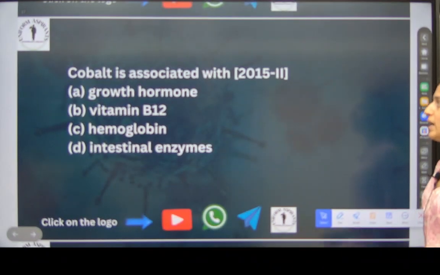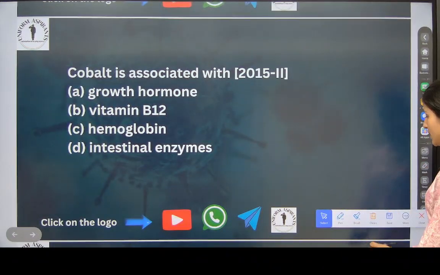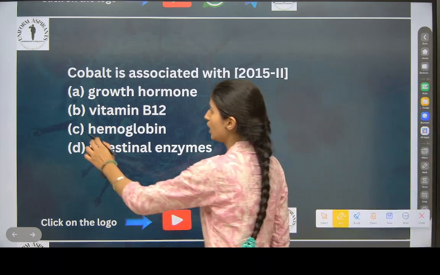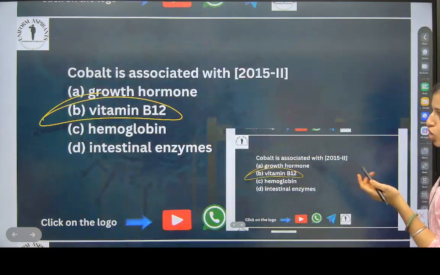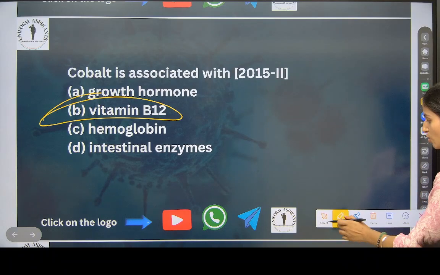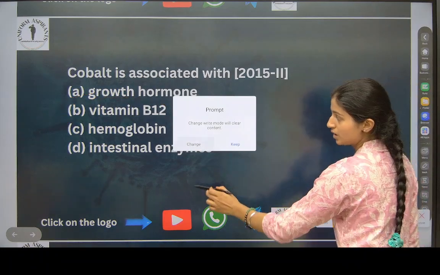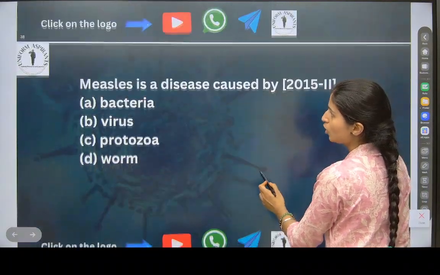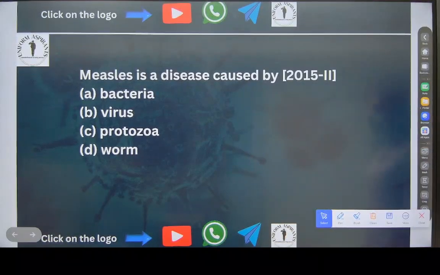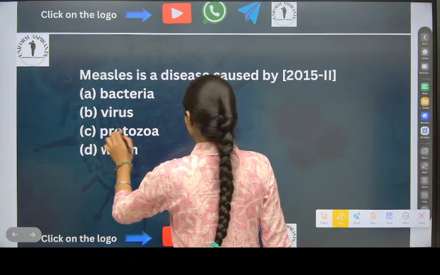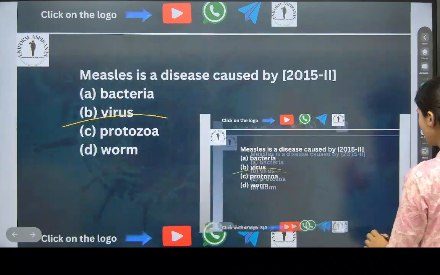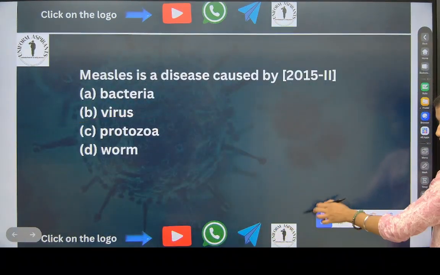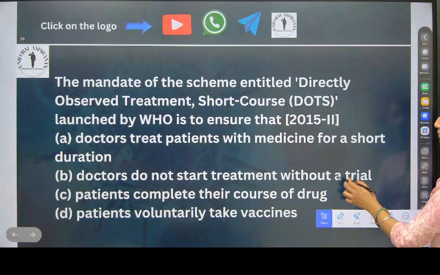Now see here. Cobalt is associated with which vitamin? Vitamin B12. This, growth hormone and everything, we will learn in hormones, okay? Measles is a disease caused by a virus. Okay. Only a few questions are remaining. We will do them. Chalo.